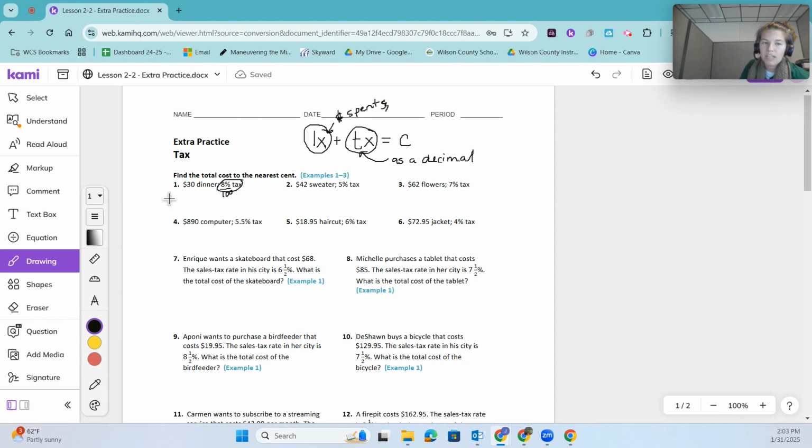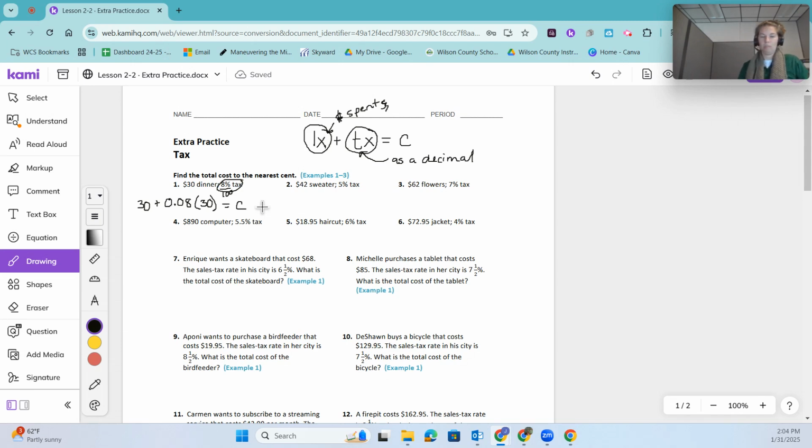So 0.08 is going to be my tax. I'm going to multiply that by the cost of my dinner, and then I'm adding the original cost of the dinner. So the cost of the dinner plus the amount it's going to cost for the tax is going to give me that total amount. So I am multiplying 0.08 times 30, and then I'm going to add that to the $30 that we spent on dinner.